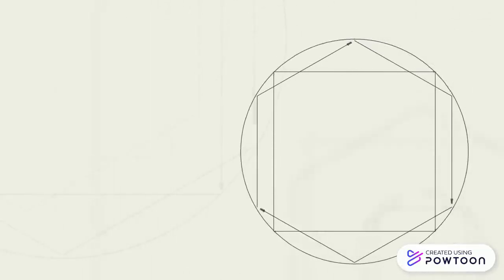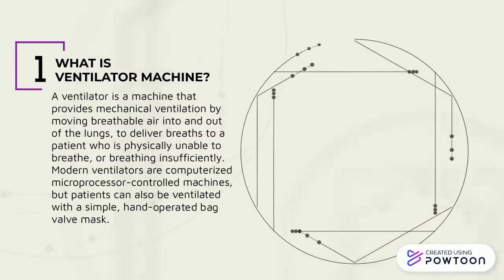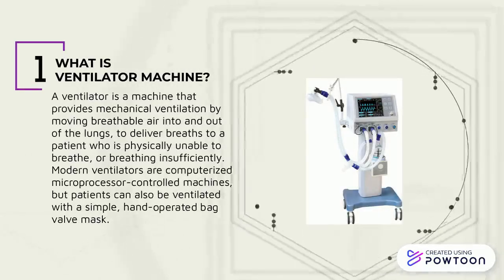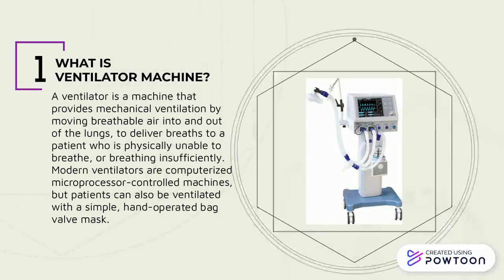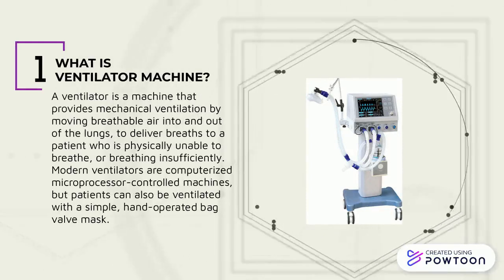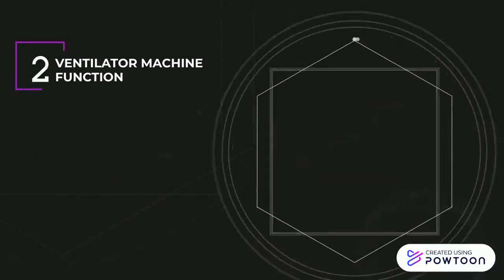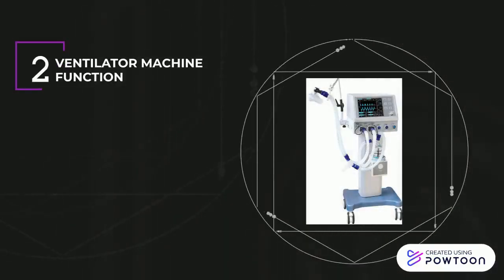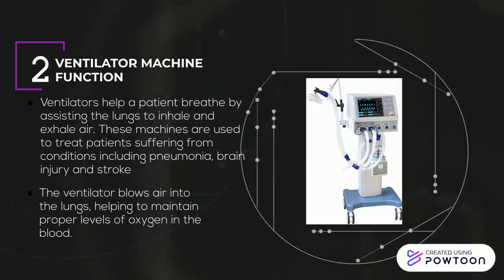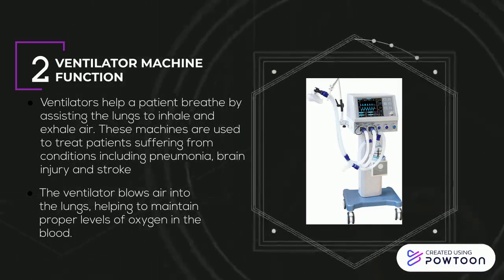Next, we have Ventilator Machine. What is Ventilator Machine? Ventilator Machine provides mechanical ventilation by moving breathable air into and out of the lungs. Ventilator Machine function. Ventilators help a patient breathe by assisting the lung to inhale and exhale air.